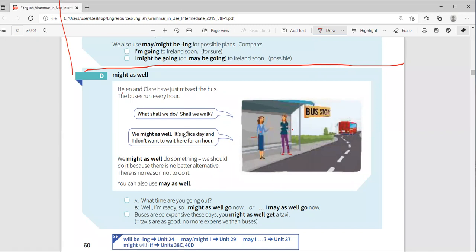It's an option, isn't it? We might as well. It's a nice day. And I don't want to wait here for an hour. So "we might as well" is options, alternative.